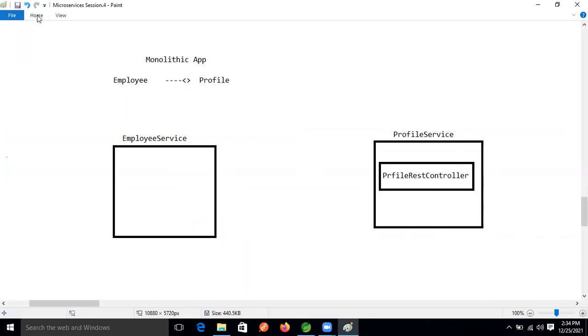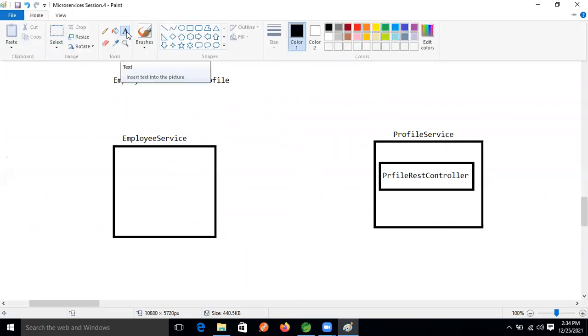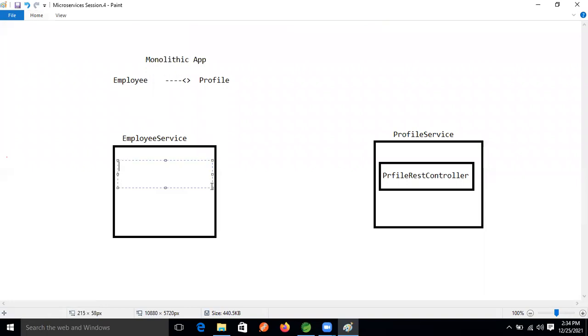So first what will we develop now, guys? Our development will start with the profile service. Then here in this server, we will develop the employee REST controller. Good.